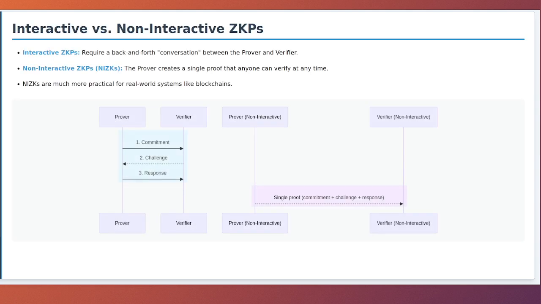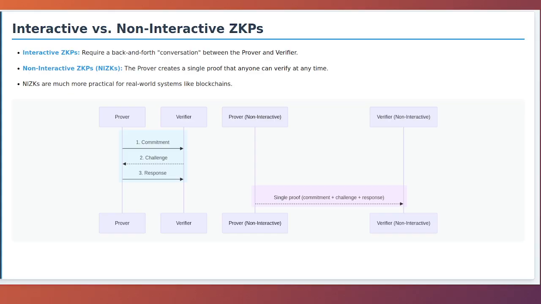Interactive versus non-interactive ZKPs. Zero-knowledge proofs can be broadly categorized into two types: interactive and non-interactive. Interactive ZKPs, the original form, require a live, back-and-forth conversation between the prover and the verifier. As the diagram illustrates, the prover makes a commitment, the verifier sends back a random challenge, and the prover sends a response based on that challenge. They might repeat this process multiple times to increase the verifier's confidence. This is like a live interrogation.